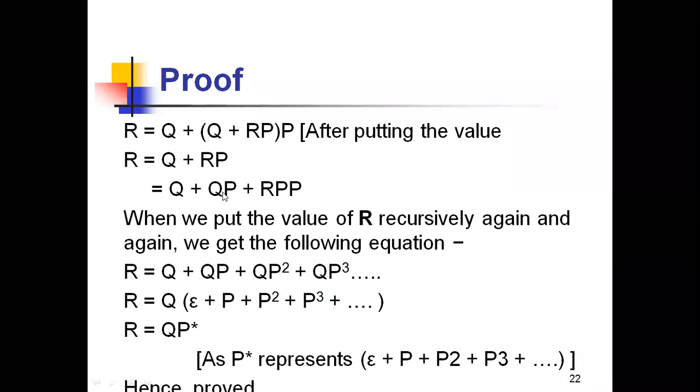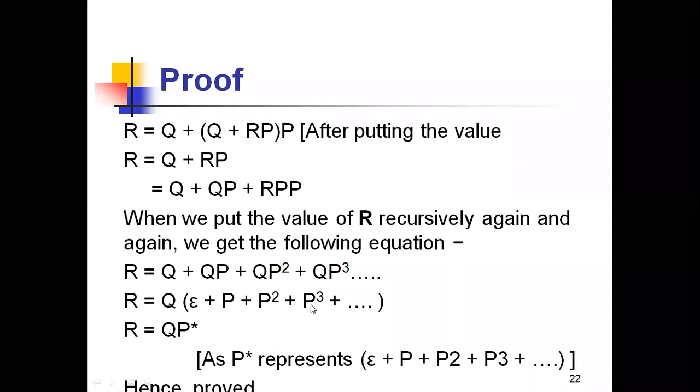When we put the value of R recursively again and again, we get the following equation: Q plus QP plus QP square plus QP power 3. By taking Q common, we get Q of epsilon plus P plus P square plus P cube, and so on. And how do we define this epsilon plus P plus P square plus P power 3?